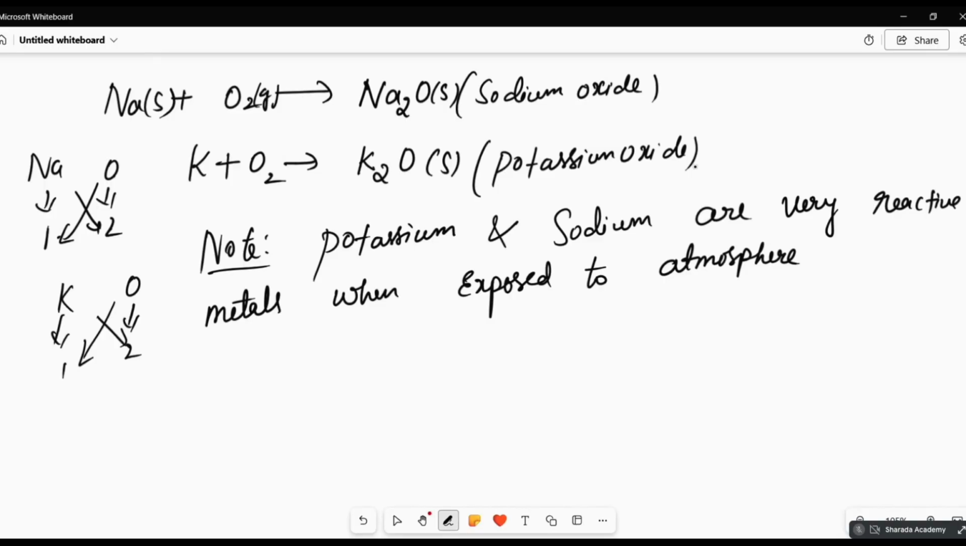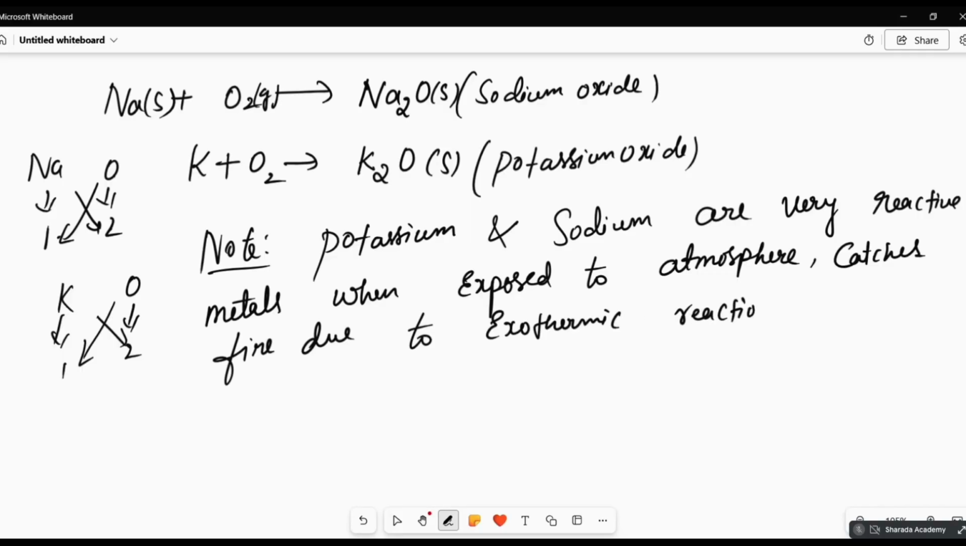Exposed to atmosphere, it catches fire due to an exothermic reaction. Hence, it is immersed in kerosene.